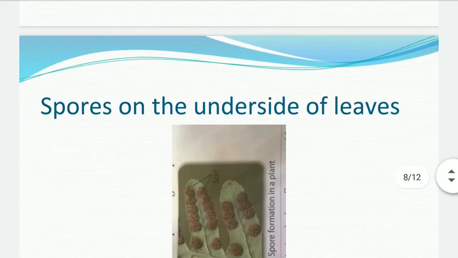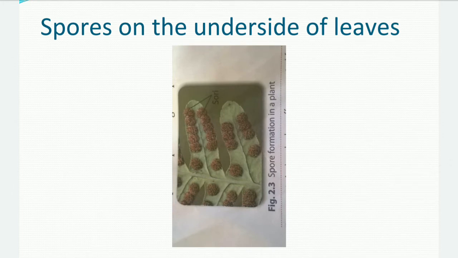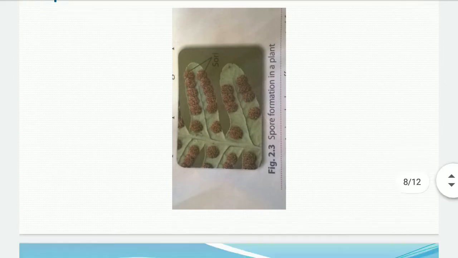In the picture you can see these spores on the underside of the leaves. Spores are produced out of these structures and fly in the air. When they find a suitable medium, suitable conditions, they land on that surface and produce new plants. Examples, as I told you, are ferns, fungi, and mosses.